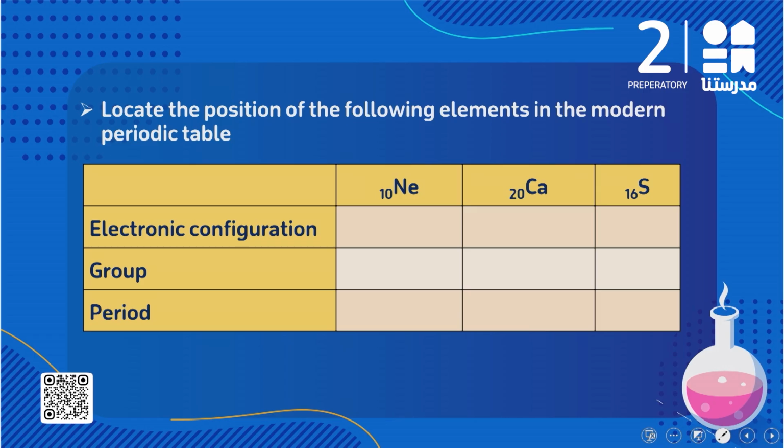Locate the position of the following elements in the modern periodic table. Here I have Ne 10, calcium 20 and sulfur 16. The first step to locate the position of any element, we have to make what? Electronic configuration for the element. So I have neon 10 here, so I'm going to make the electronic configuration 2, 8.